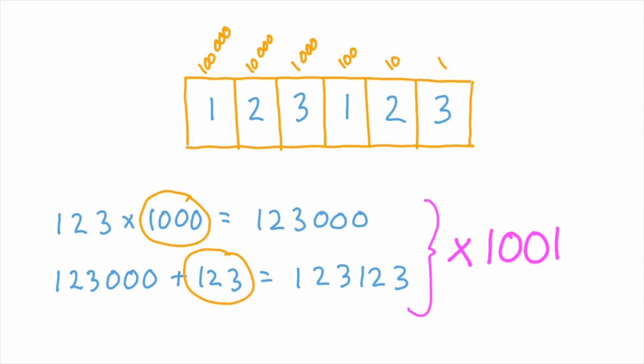What I've done is multiply my original number by 1,001. This means that the innocent sounding "repeat those digits" actually means multiply your number by 1,001. Now let's take a quick diversion.